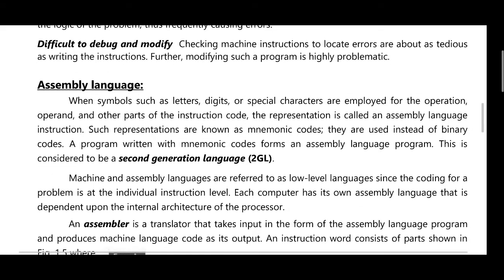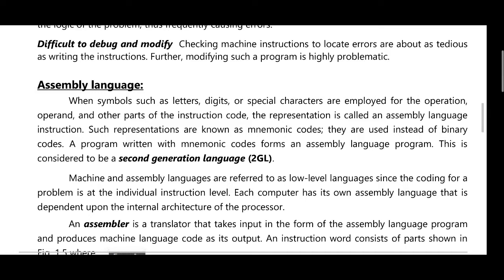Next one is assembly level language. When symbols such as letters, digits or special characters are employed for the operations, operands and other parts of the instruction code, the representation is called assembly level language.